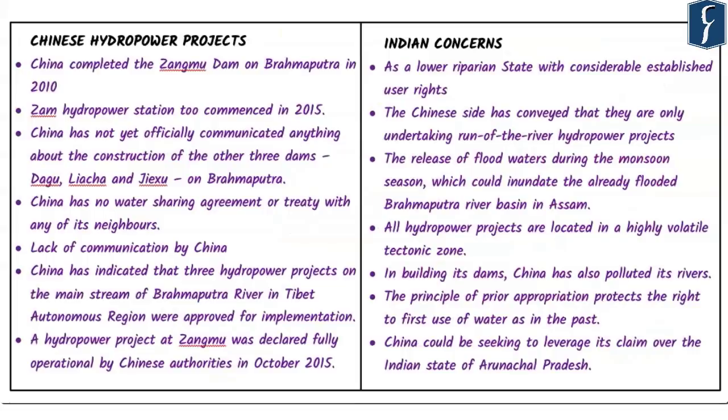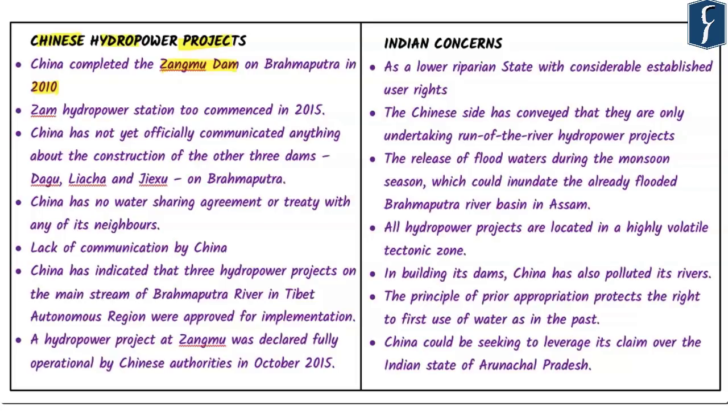Now let's focus on the Chinese hydropower projects, which are important from the perspective of India as well. China completed the Zangmu Dam, located on the upper reaches of Brahmaputra, in 2010. Why is this important? China acknowledged the construction of Zangmu Dam only in 2010, though it is needless to say that they started constructing this dam much earlier.